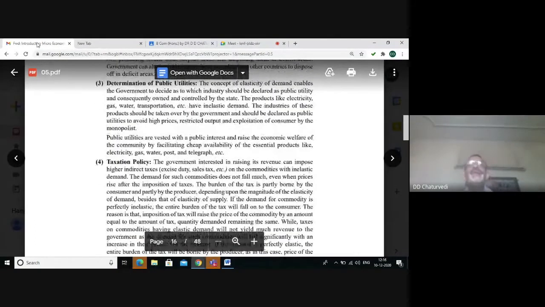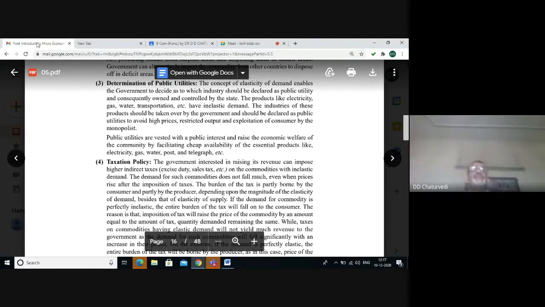The third point of importance is determination of public utilities. There are some basic or essential services like electricity, gas, water, transportation. The government declares them public utilities with a sort of government monopoly, but this monopoly is not exploitative in nature.